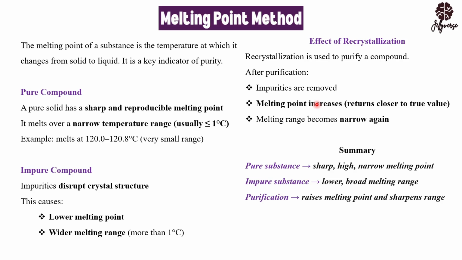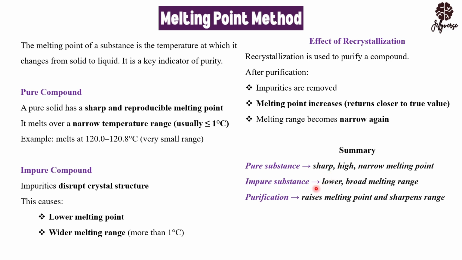After you have used the recrystallization method, you are going to have your melting point increasing again because your crystalline structure will be restored. There will be no impurities to destroy it again, so it will be restored and your melting range will become narrow. So, a summary: the pure substance has sharp, high, and narrow melting points.